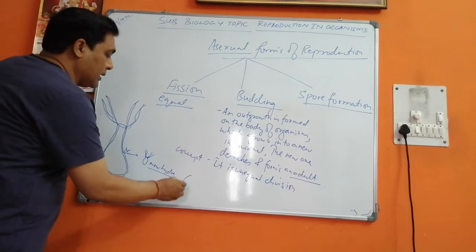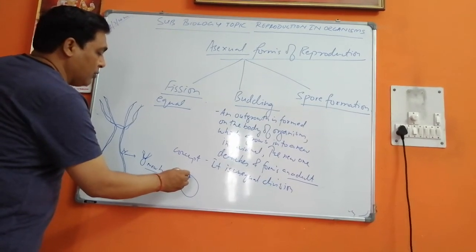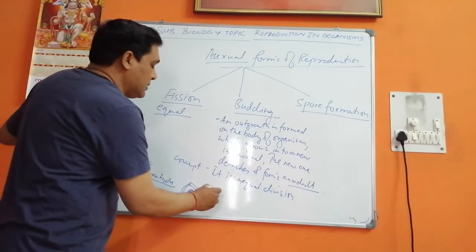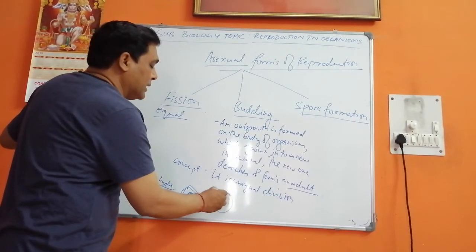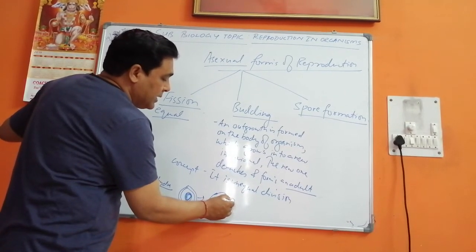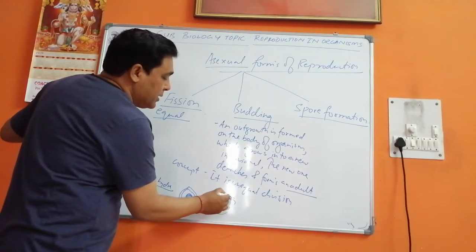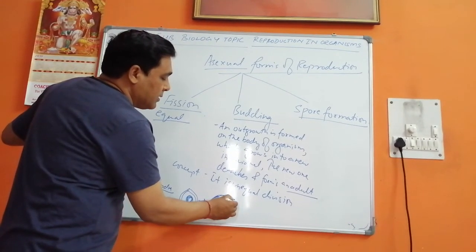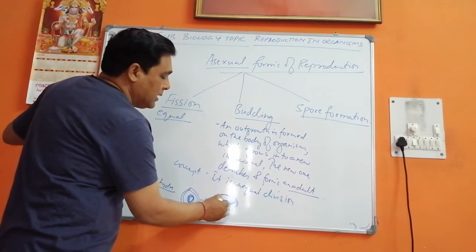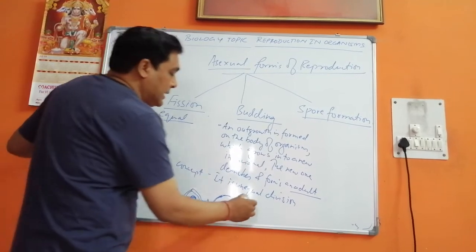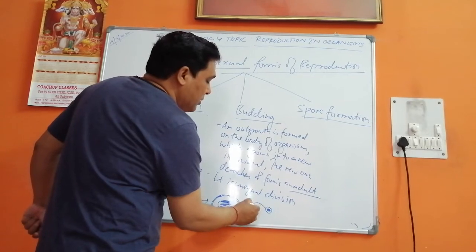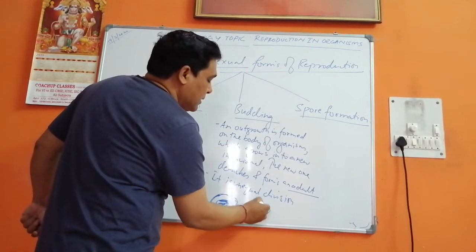Same takes place in the case of the yeast also. Now when we talk about yeast, first of all the cell will grow in size and then it will have a bulge. This bulge is going to be formed, and children, this bulge is going to then occupy some of the nucleus part, and after that this bulge will grow into a new yeast.